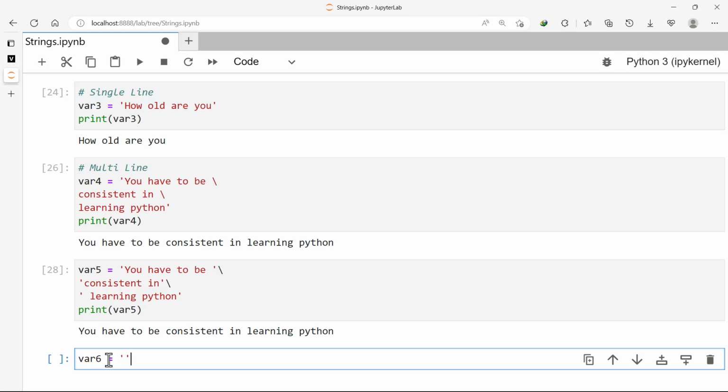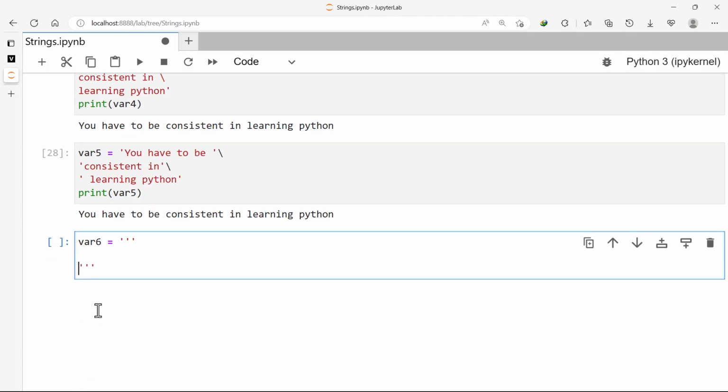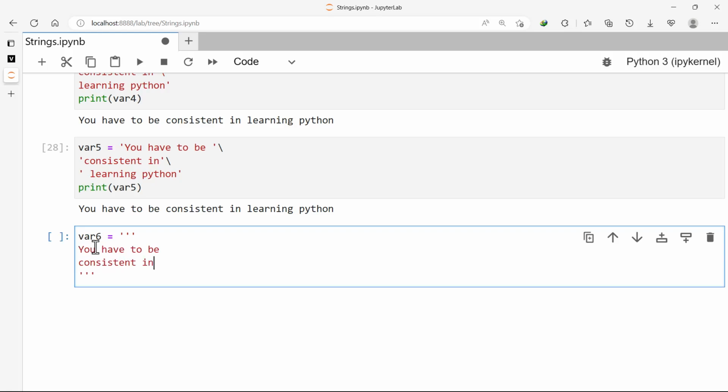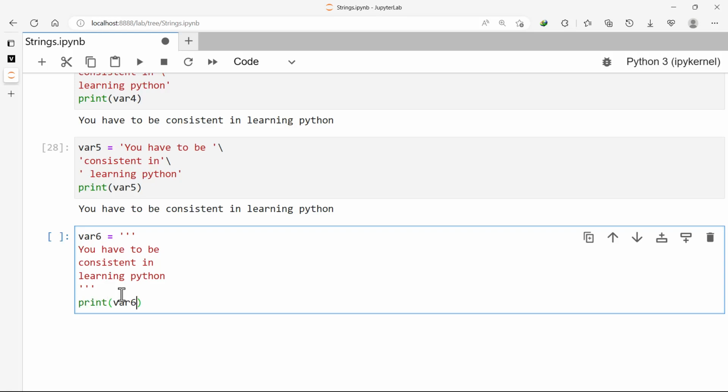Then you hit enter, and from here you type whatever you want. See how we are doing it, and you say you have to be consistent in, then we hit enter, learning Python. So if we print verses now, let's see what we are getting.